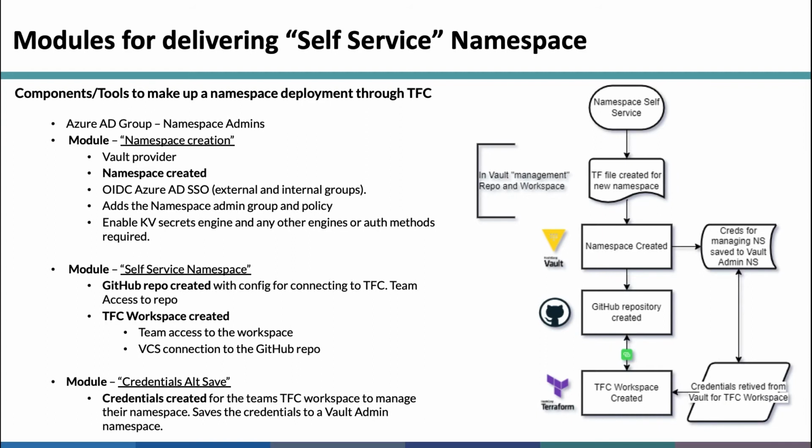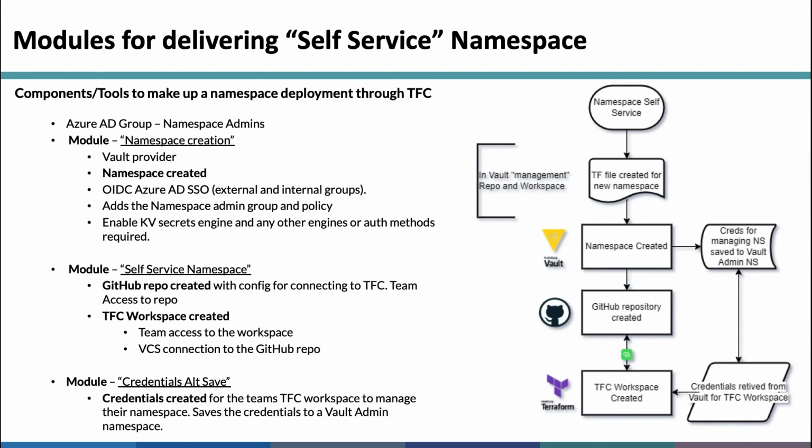But just a real high-level, quick diagram view, because it's a lot of words and pictures are better. For namespace self-service, from our perspective, we get the TF file. I'm doing this all from what I call my Vault management workspace or repo. I'm initially creating their namespace for them there, modifying some variables within the TF file that's used for this, and bringing in those modules. Again, we're creating that namespace, and the credentials that will be used for the TFC get created. We move on, create the GitHub repo.